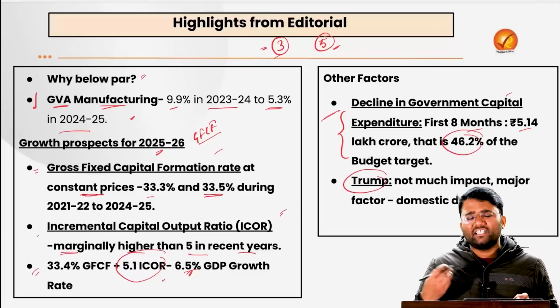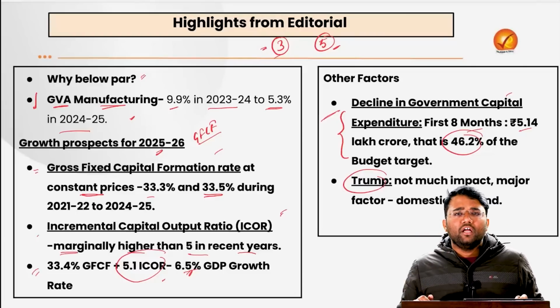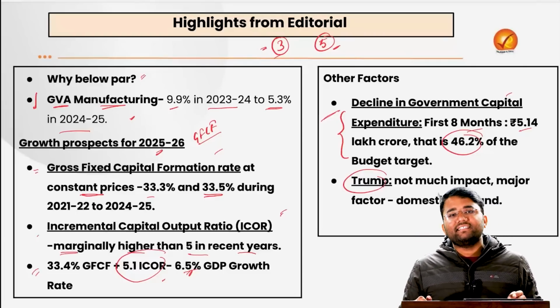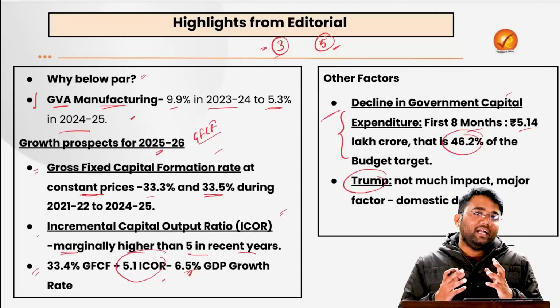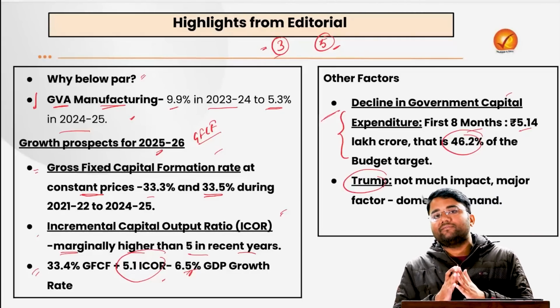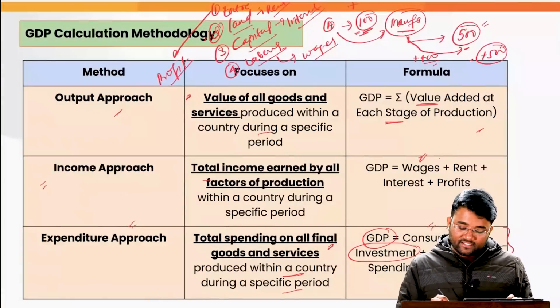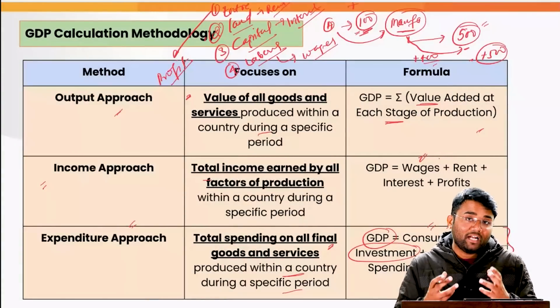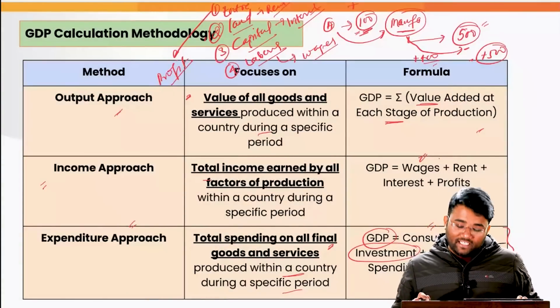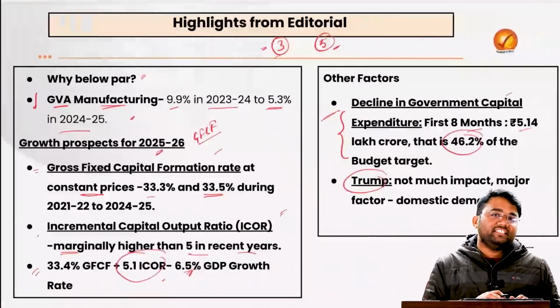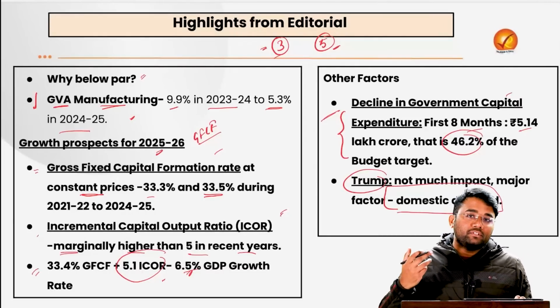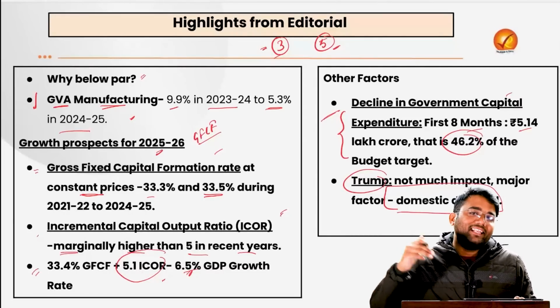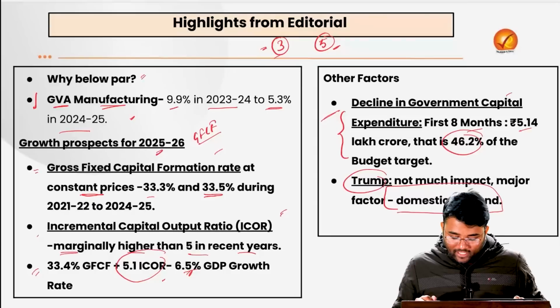Also, some of the other factors, that in the US the president is changing, but the writers are saying that it will not have much impact, because India's domestic demand is one of the major drivers of India's GDP growth rate, and this consumption expenditure, that is the demand by the households, is one of the important components of India's GDP growth rate. So when we have a robust domestic demand, the external factors will have less impact on our GDP growth, right?